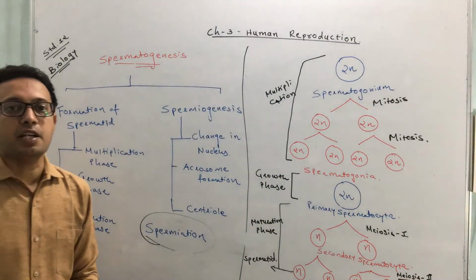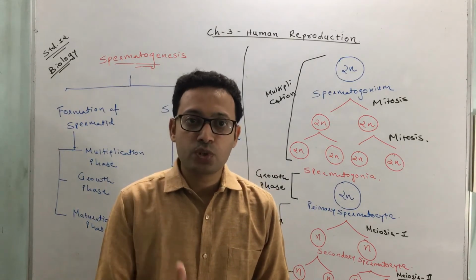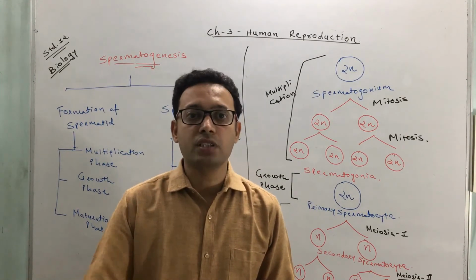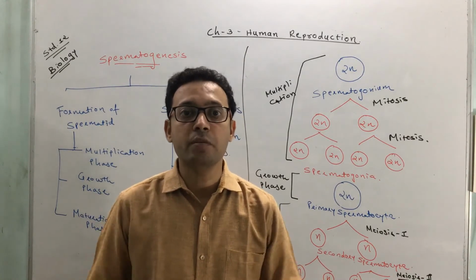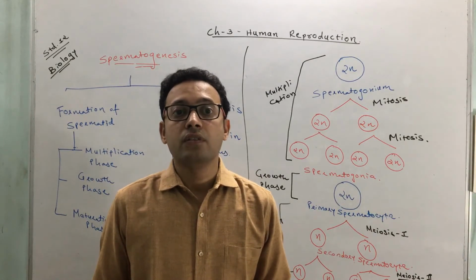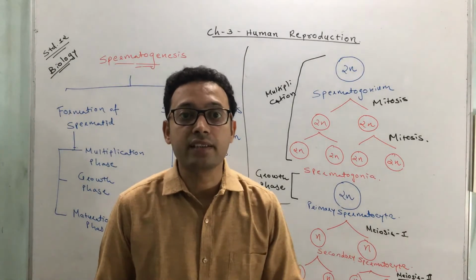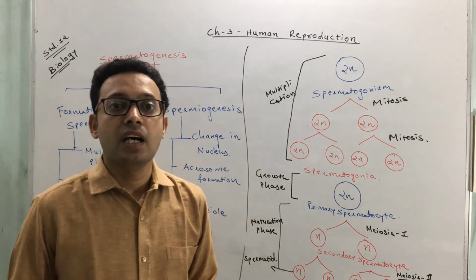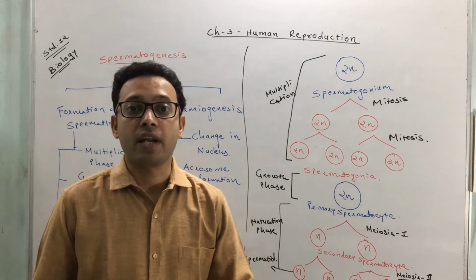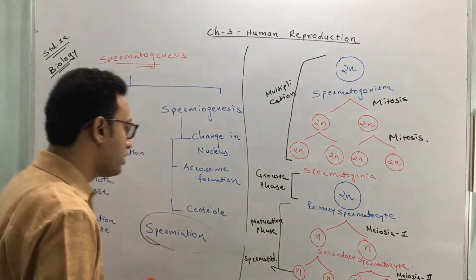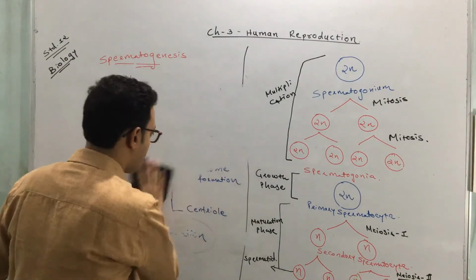Now the question occurs in our mind. You already know that the process of spermatogenesis starts at puberty, at the age of maturing of a human male. So how or when does this process start, and how is it regulated? Let's discuss how the process of formation of sperm is controlled or regulated. So we will see the regulation of this process.